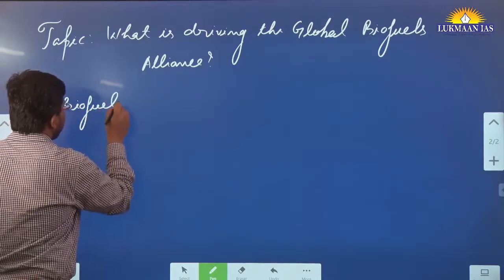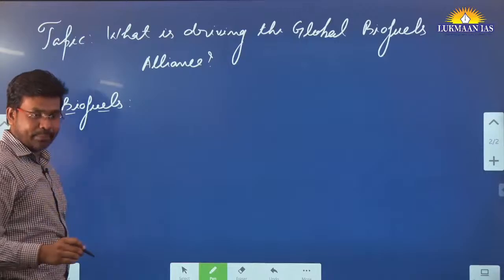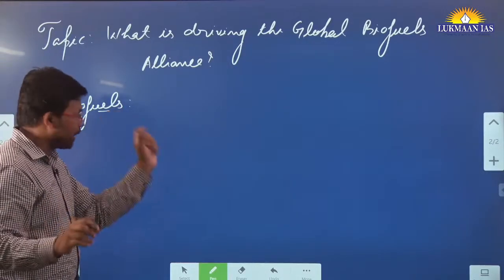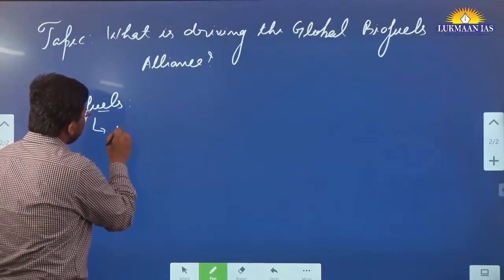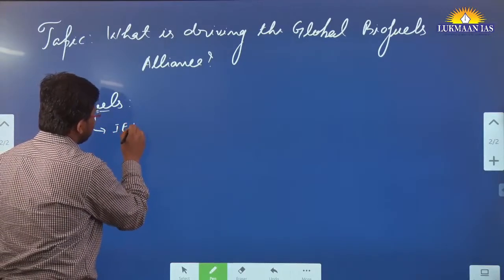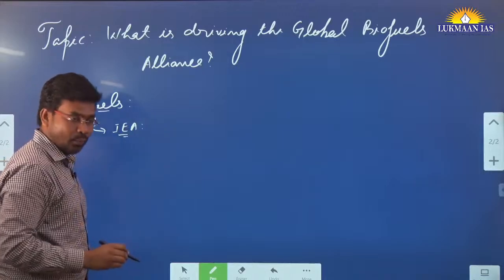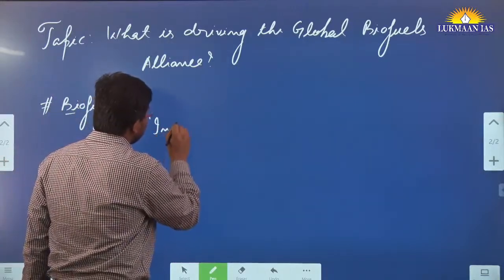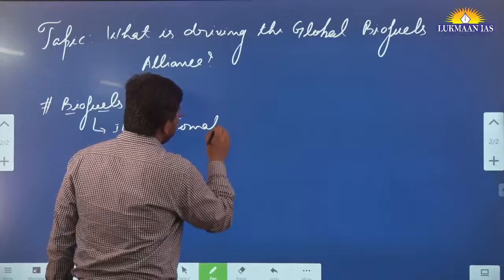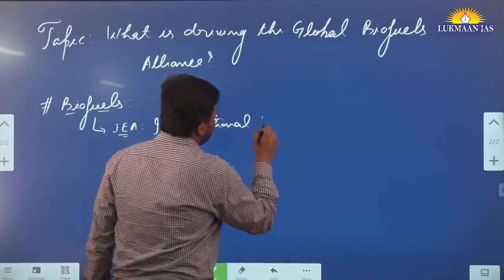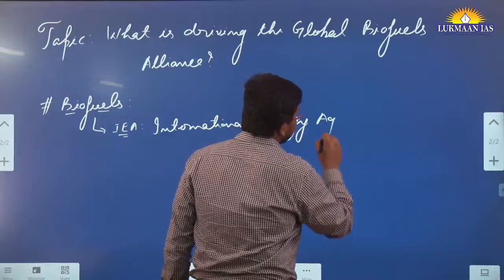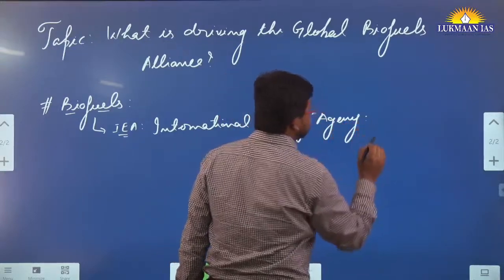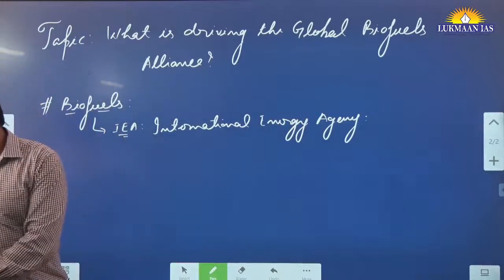biofuels. In the article that we have taken, they have included the definition of biofuels, given by the International Energy Agency. This organization, the International Energy Agency, has defined what biofuel is.